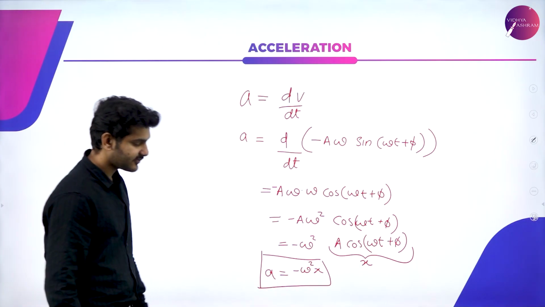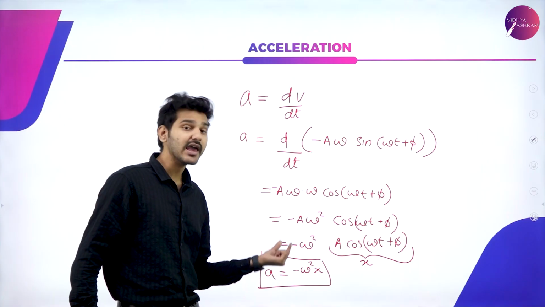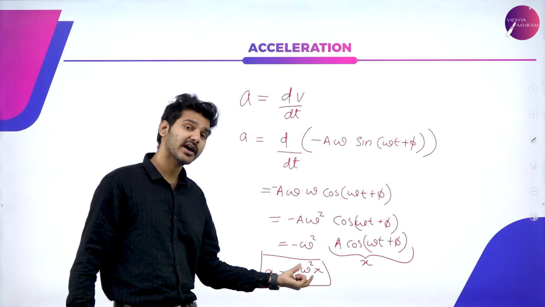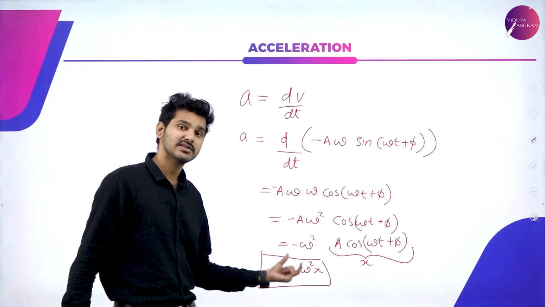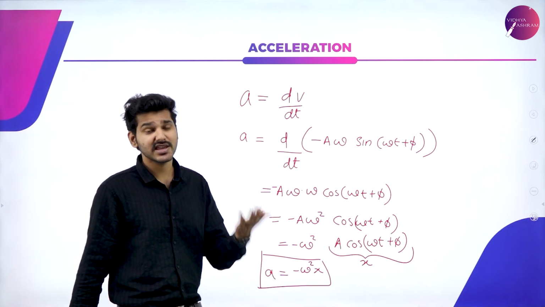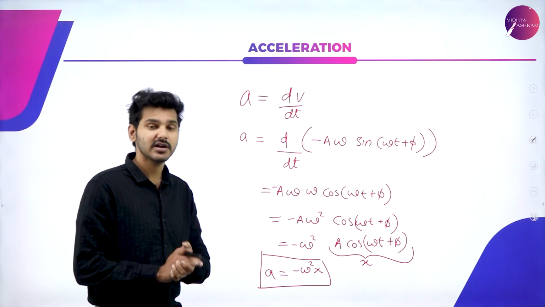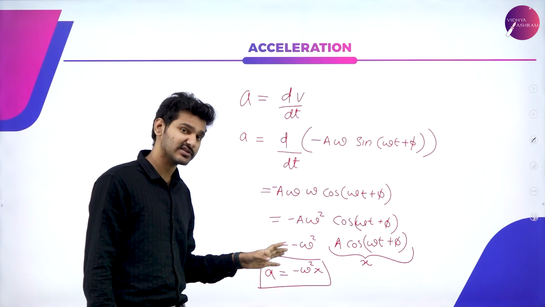So this is where the equation for acceleration actually came. That is why when we proved it for the first time, I took k by m as omega square, because right now it resembles the equation for acceleration. So wherever we see k by m, we are going to take it as omega square. So that is their particular relation. So we have an equation in terms of velocity and in terms of acceleration.